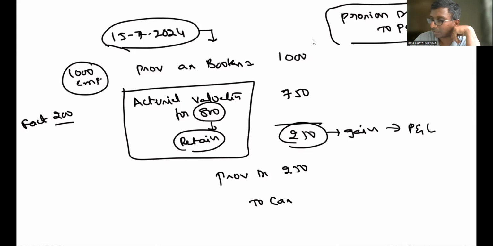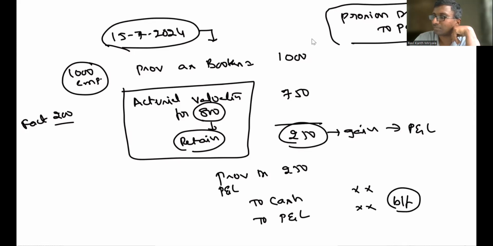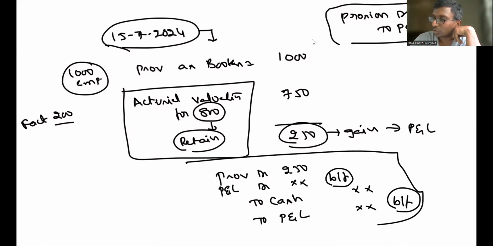Sir, I paid some money. If you paid something, write it down. Correct? No, sir, I paid less, I paid more. Yes, that balance will go. This is the balancing figure which should go to profit and loss. No, sir, I paid more than 250. Not a problem. Either P&L will be debited or credited; this is how you're going to record it.